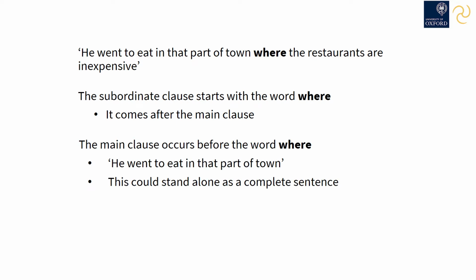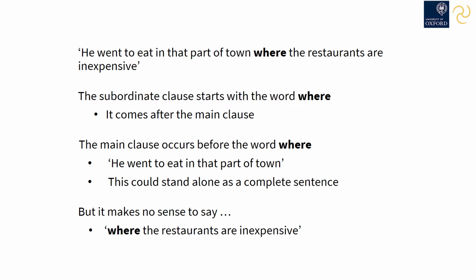It comes after the main clause, and the main clause could stand alone as a complete sentence. On its own, the part of the sentence starting with the word where is incomplete. It makes no sense to say, where the restaurants are inexpensive. But the part of the sentence before the word where is complete. The main clause could stand alone, and it could be meaningful.